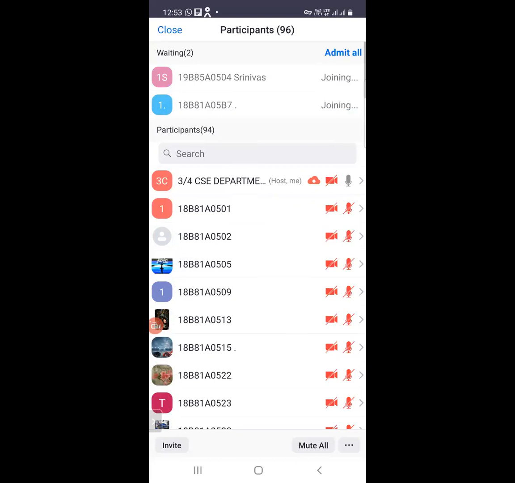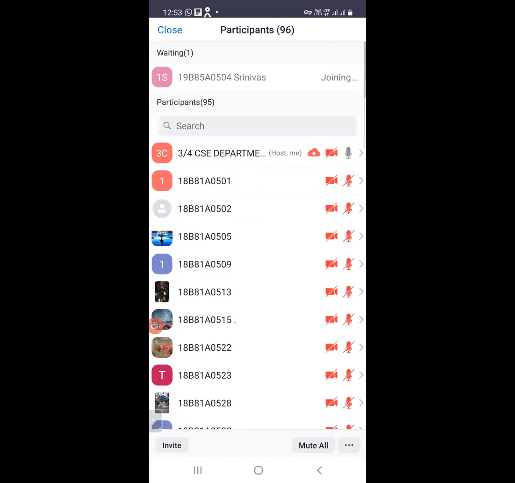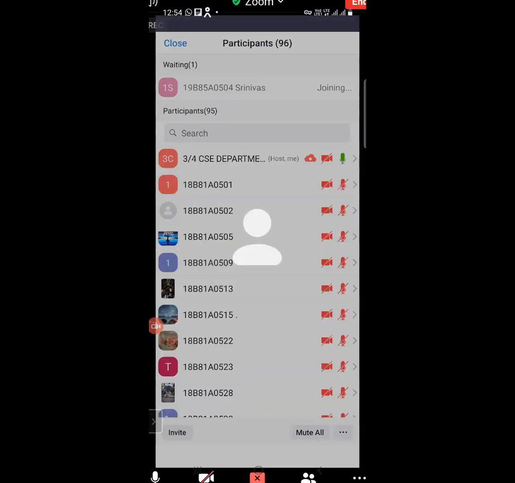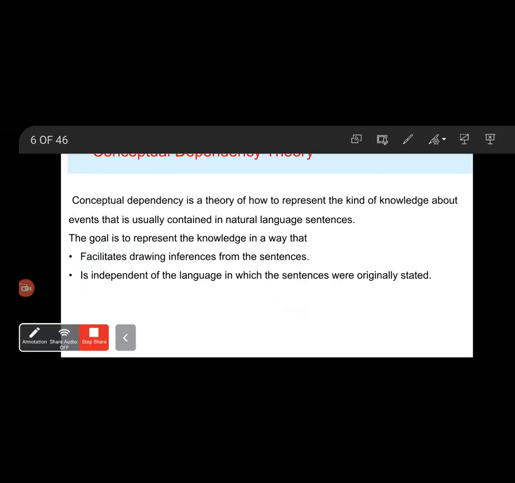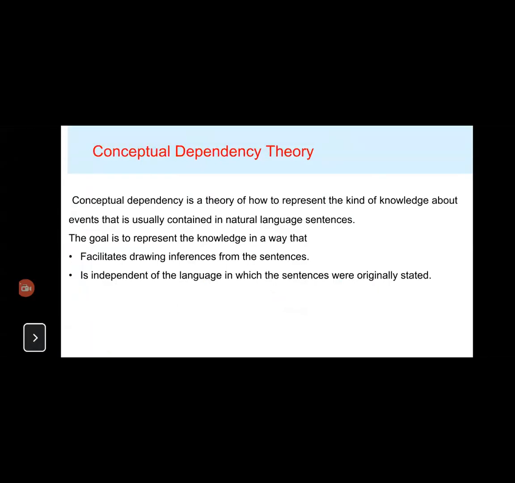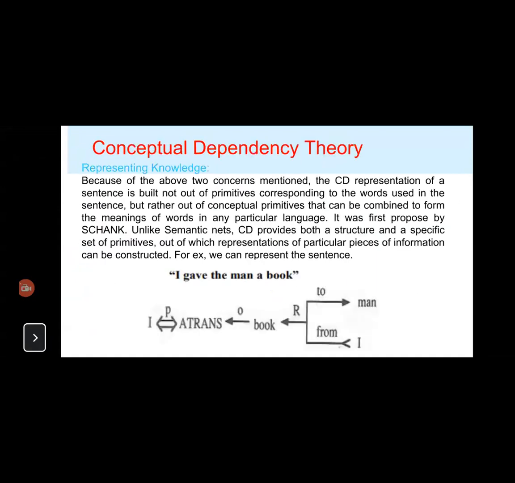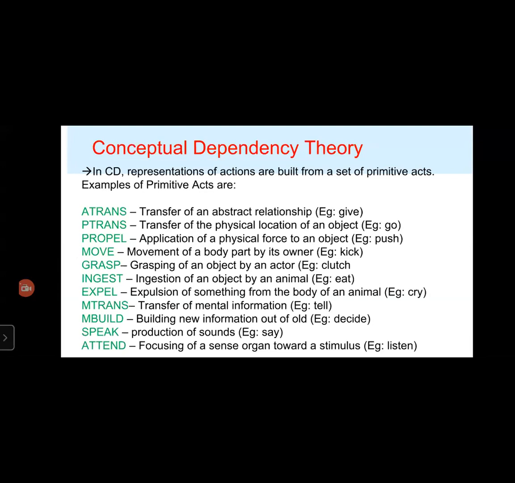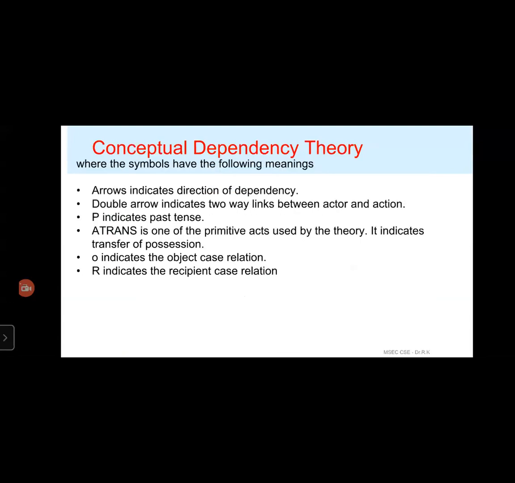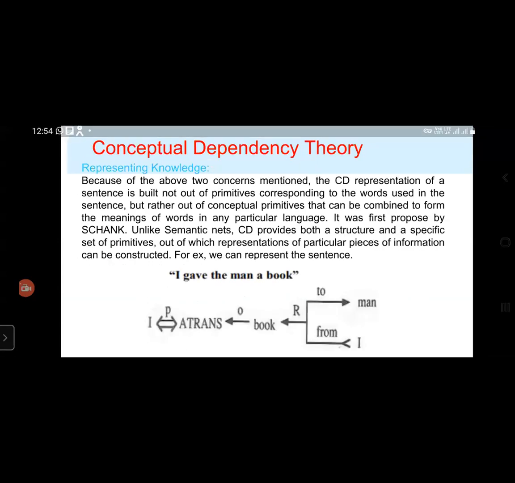The conceptual dependency representation uses 11 primitive acts as the basis for most activity.